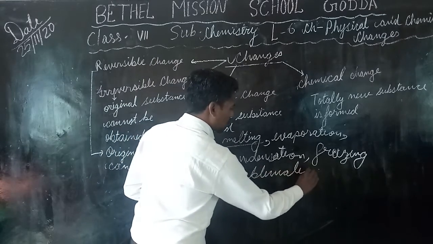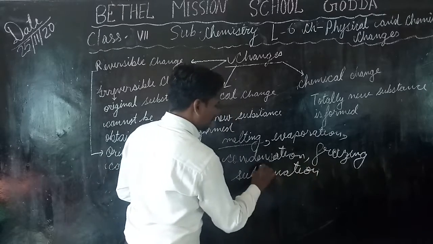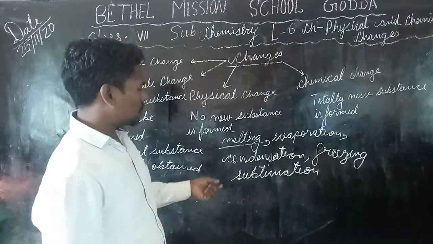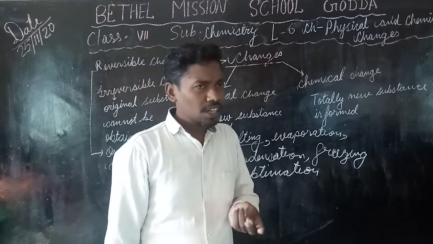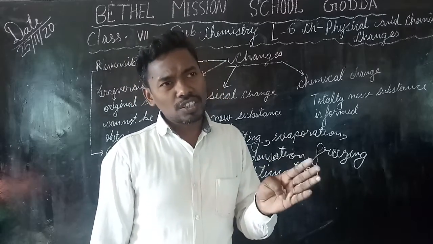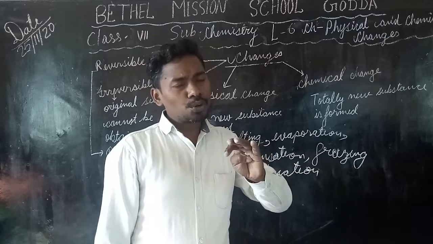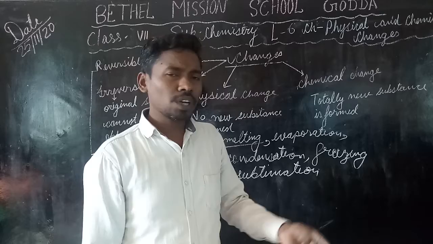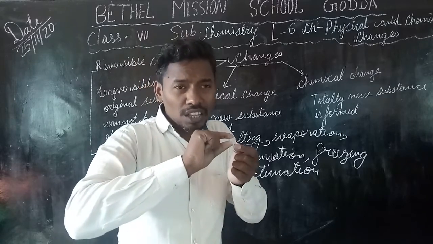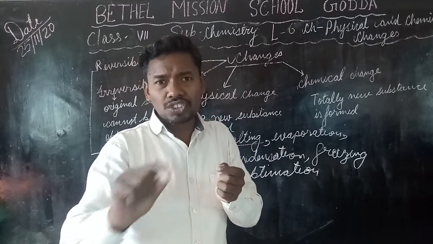Sublimation. This is a new thing for you. Sublimation is a type of change in which when you heat a substance, it directly changes from one state to another state, omitting one physical state.